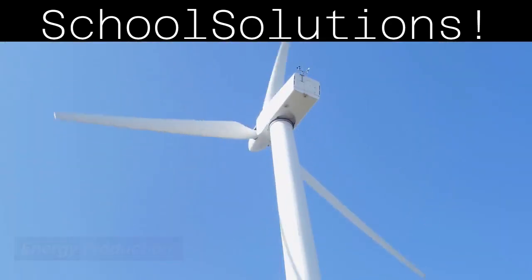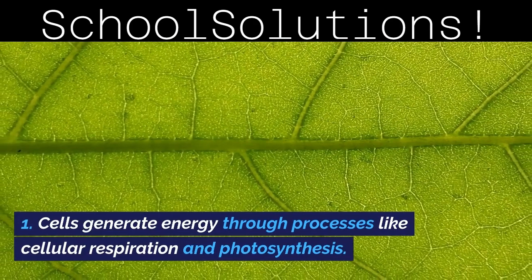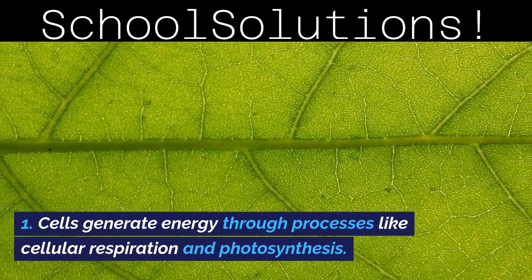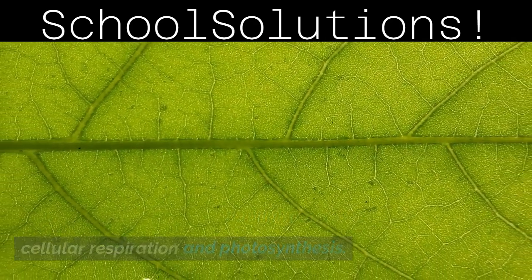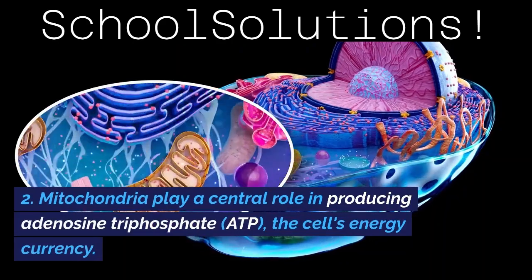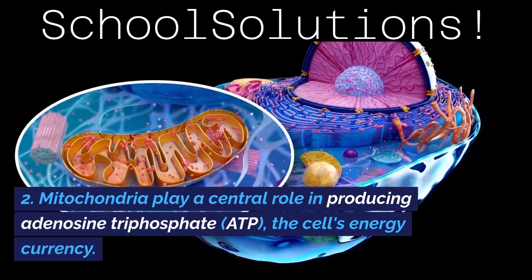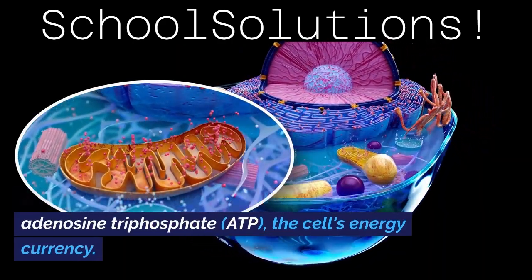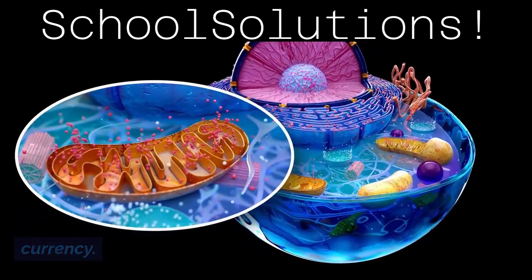Energy production. 1. Cells generate energy through processes like cellular respiration and photosynthesis. 2. Mitochondria play a central role in producing adenosine triphosphate, ATP, the cell's energy currency.